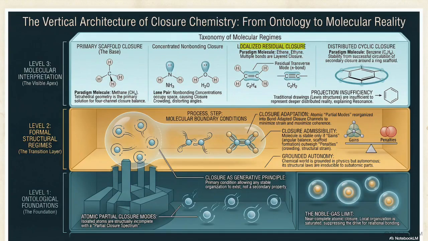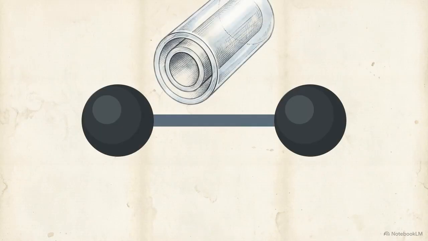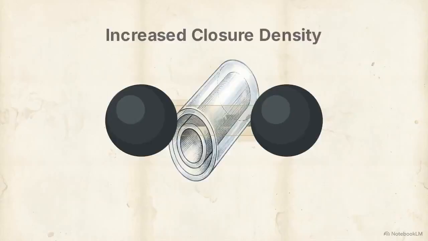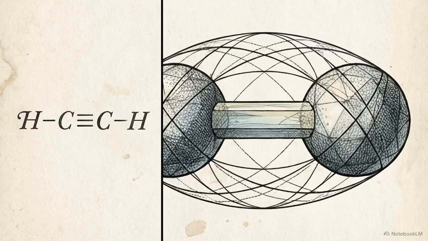The third regime, localized residual closure, applies to unsaturated molecules like ethene and ethyne. When a primary scaffold contracts into planar or linear shapes, unabsorbed capacities remain available. These residual transverse modes, known as pi bonds, wrap around the primary scaffold as secondary stabilization layers. Adding these secondary layers increases total closure density, resulting in the shorter, more rigid connections characteristic of multiple bonds. Bond multiplicity represents the physical layering of closure stabilization in space. Extra lines on a Lewis diagram are simply symbolic shorthand for this increased density.